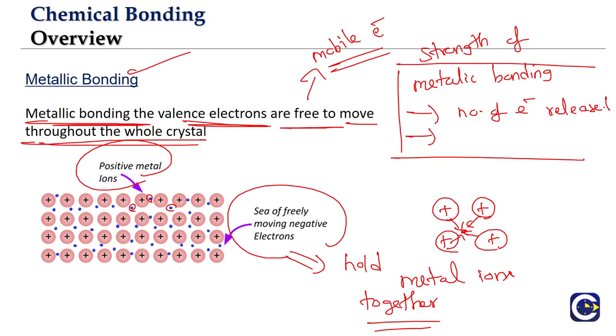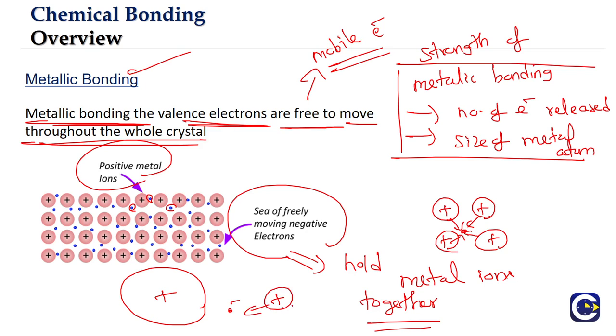If more electrons are released, they will be able to hold the atoms more tightly. The other is the size of the metal atom. If the metal atoms are bigger, it will be difficult for the electrons to hold them. If the metal atoms are smaller, the electrons will be able to hold them better.